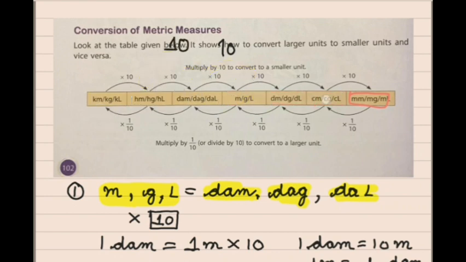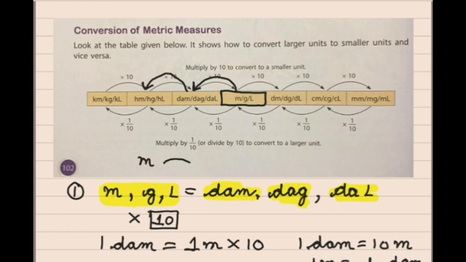So over here, I have to jump 2 steps from the standard unit. If we have to convert the meter into hectometer, for the first step we multiply by 10, and for the next step again by 10. Means now we have to multiply this meter by 100 to make 1 hectometer.